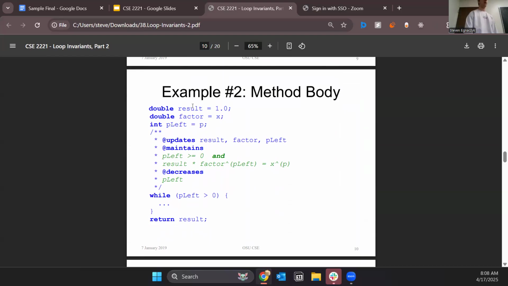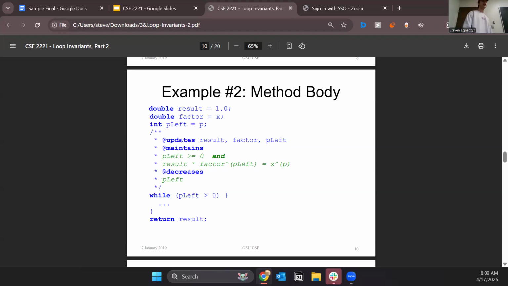You're given a result, you're given a factor x, a p left, which is equal to p, and then you're given updates, maintains, your loop invariant here. If you're asked what the loop invariant is, this is the loop invariant, and then you have some sort of progress metric, because we have to be sure that the while condition eventually terminates. If we don't have this decreases thing here, then what's to say that p left will stay positive forever and never be 0, and then the while loop will never terminate and Java will yell at you.